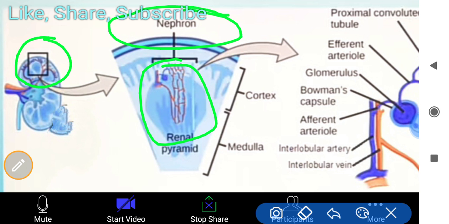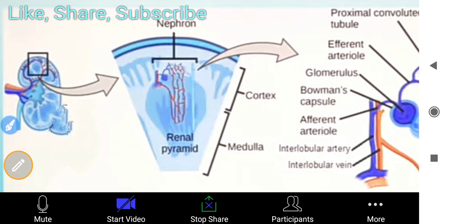You can understand how beautiful it is that millions of these cells are just making the urine. And the renal pyramid is so called because these look like a pyramid structure.